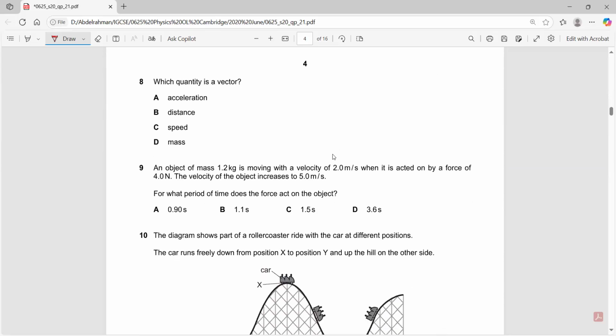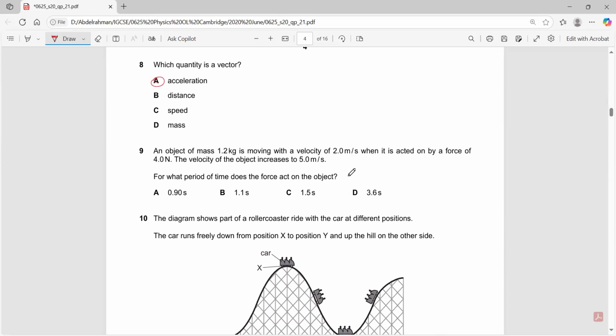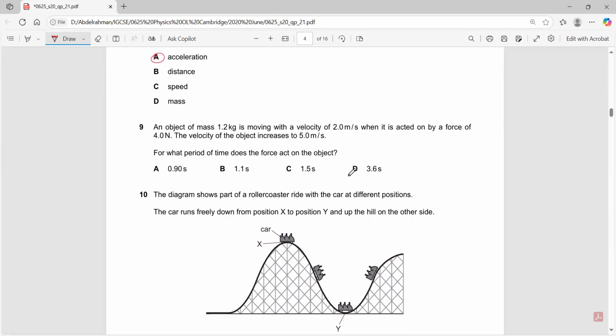Which quantity is a vector? Acceleration is a vector. An object of mass 1.2 kilograms moves with a velocity of 2 meters per second when it is acted on by a force of 4 newtons. The velocity of the object increases to 5 meters per second.